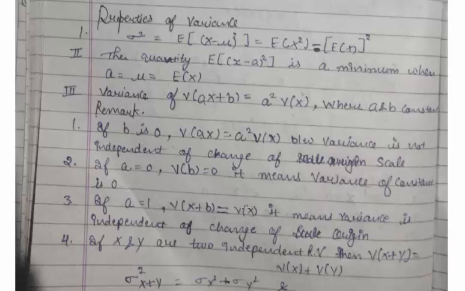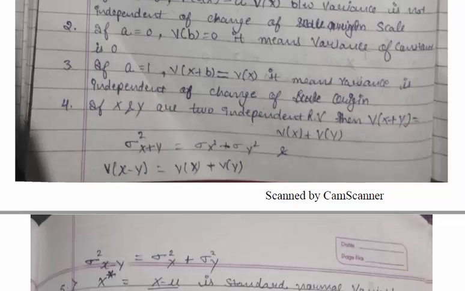It means the variance is independent of change of origin, because if we change our series x by adding some b, the variance of x plus b is still equal to the variance of x.